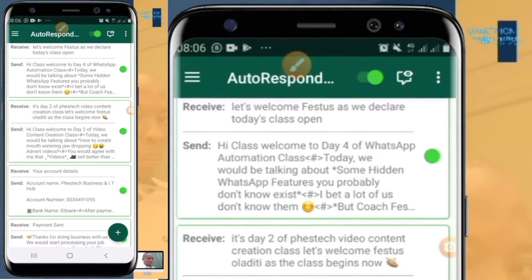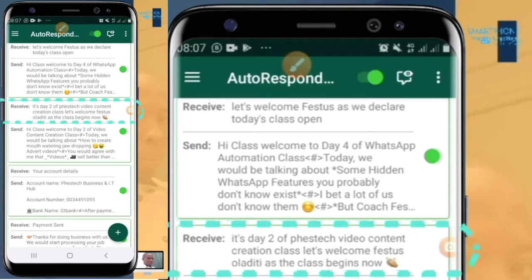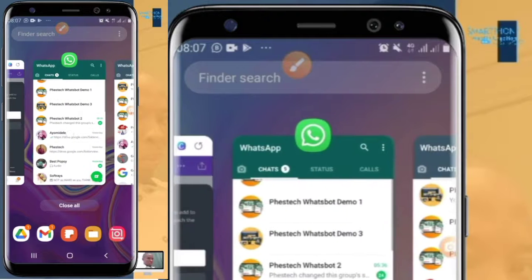You're still using the course rep concept. So I'll have a course rep who will be sending, for this video content class, you have a course rep for that. For WhatsApp automation class, you have a course rep for it. You would have instructed them on what they will be dropping per day, which is just changing the day, just as you would have set it in your autoresponder here. In my own case, I will be using my second account as my course rep. So let me go to my second WhatsApp account now.